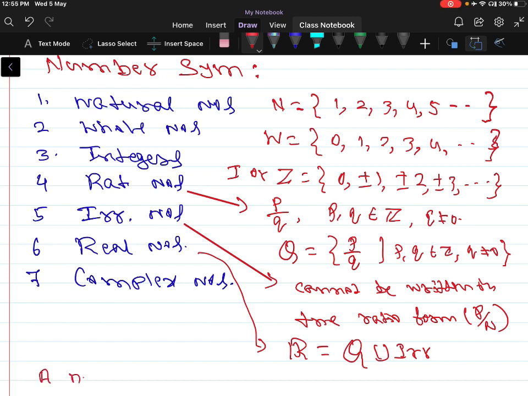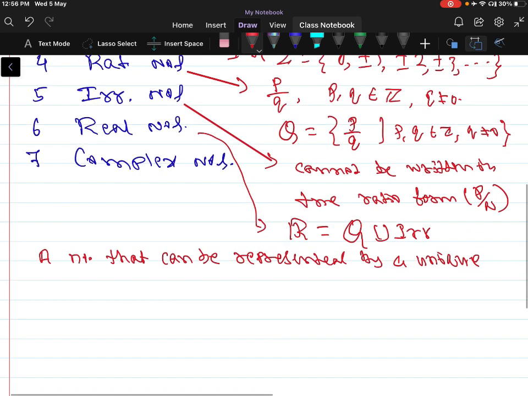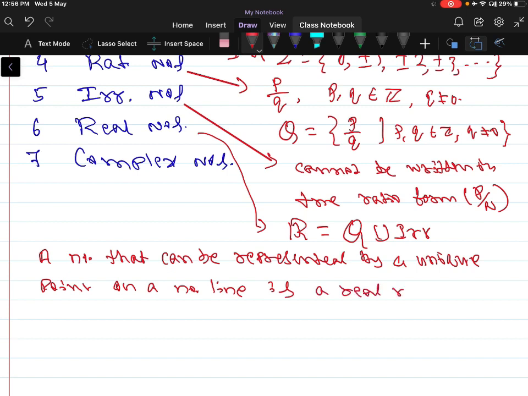A number that can be represented by a unique point on a number line is a real number.